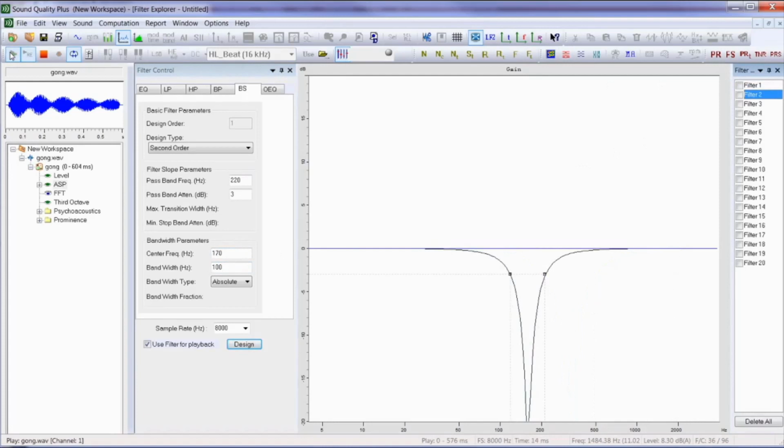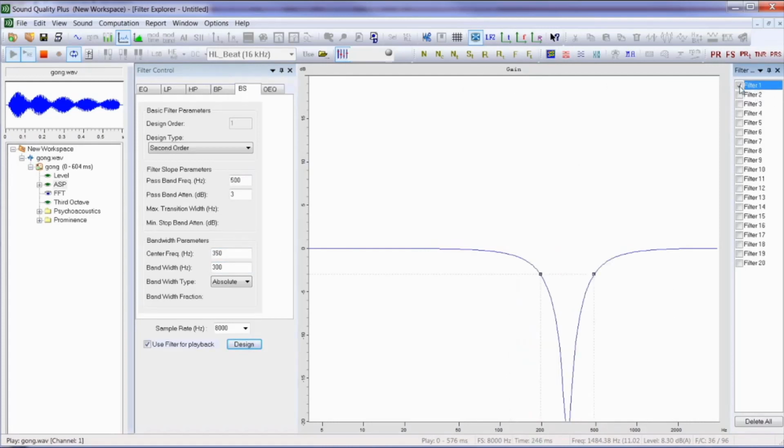So now we can listen to the original sound, or the sound with filter 1, or the sound with filter 2 only, or the sound with both filters. So we can easily listen to the original sound and the different filtered sounds for an efficient method of comparison. The filtered signal can also be saved as a WAV file.